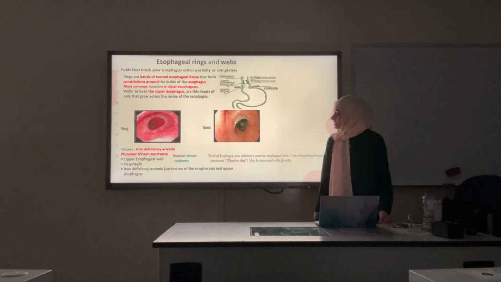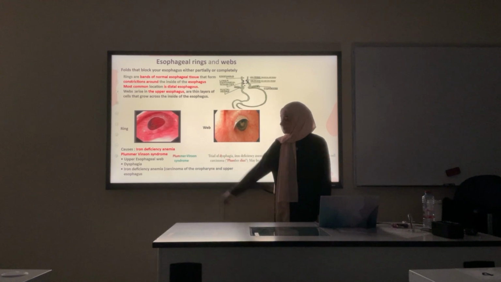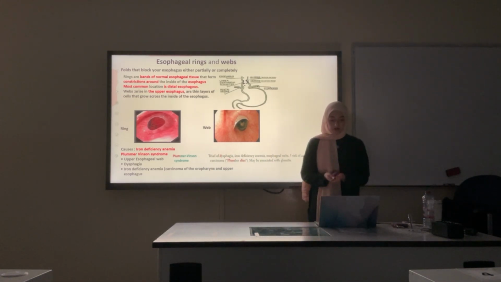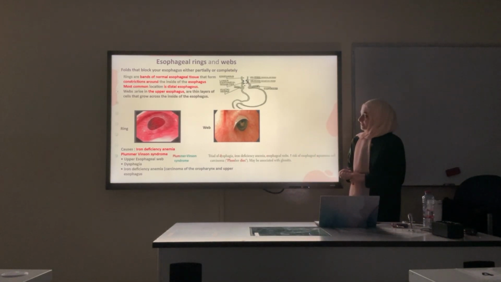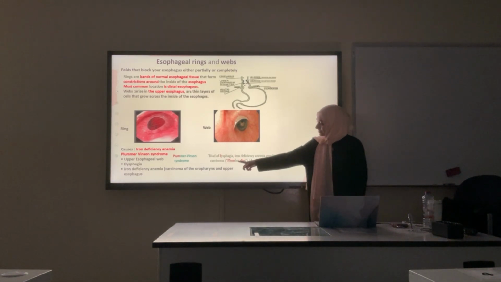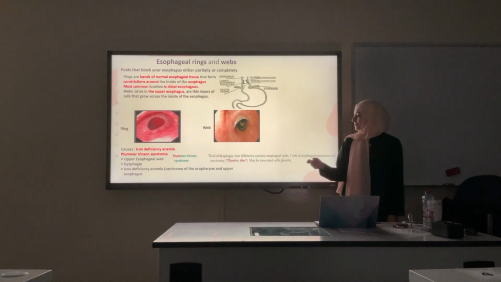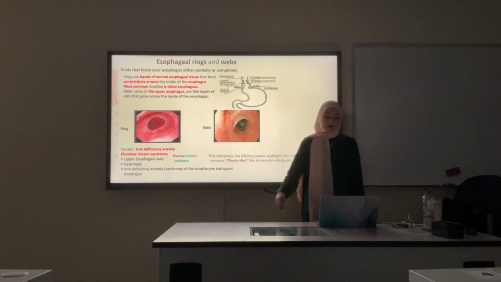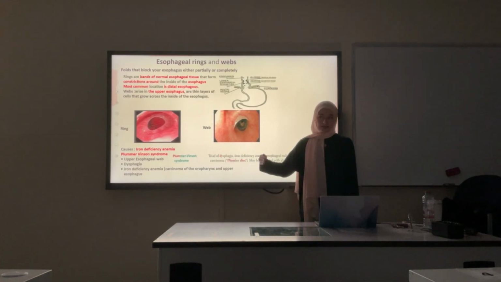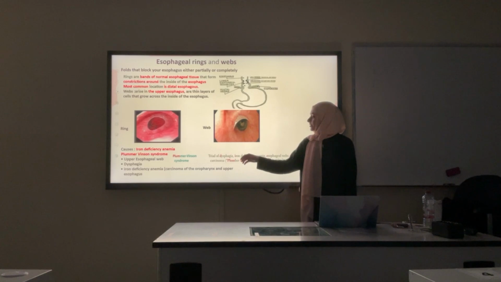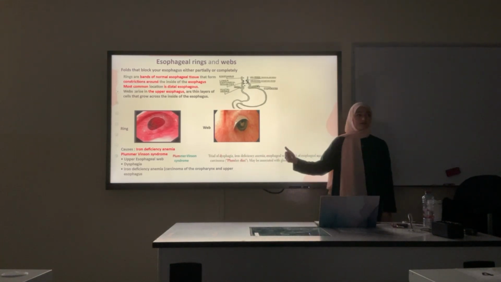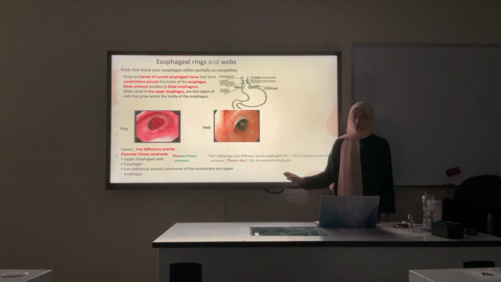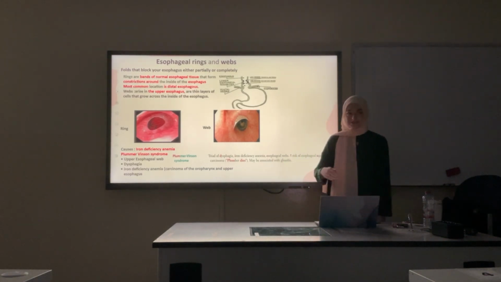There's this syndrome called Plummer-Vinson syndrome. It's basically a triad of iron deficiency anemia, dysphagia, and esophageal web. There's this mnemonic: Plummer's DIE, D for dysphagia, I for iron deficiency anemia, and E for the esophageal web. If you ever diagnose a patient with this syndrome, you have to follow them up because they have an increased risk of developing squamous cell carcinoma of the esophagus. This is not mentioned in your lectures, but it's something you should know.